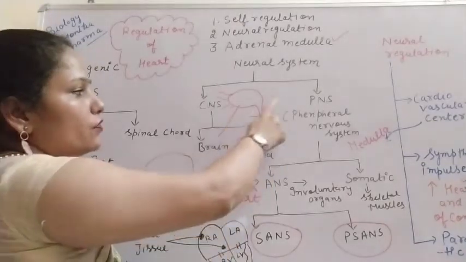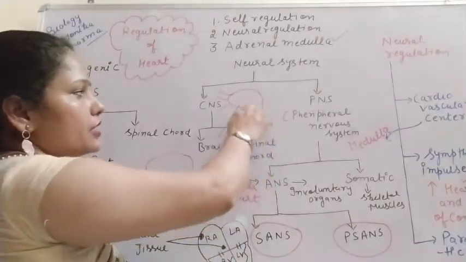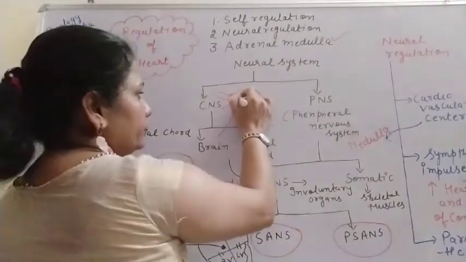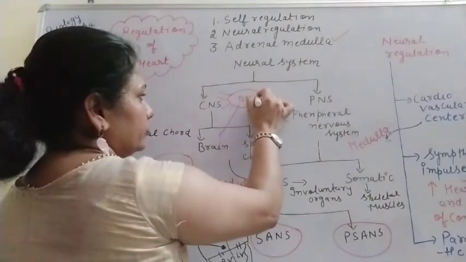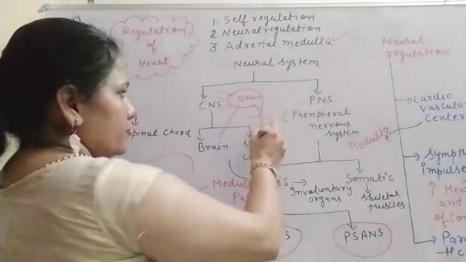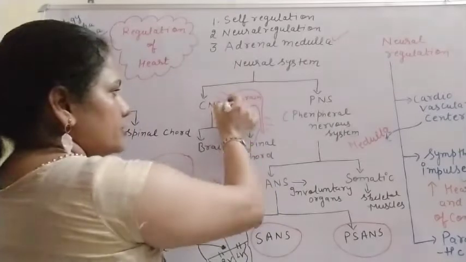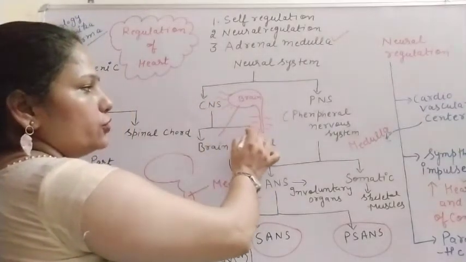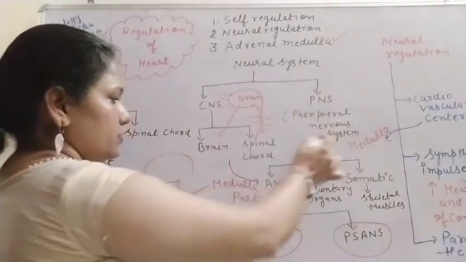And in the peripheral nervous system, the nerves arising from the central nervous system, like the brain and the spinal cord, constitute the peripheral nervous system.